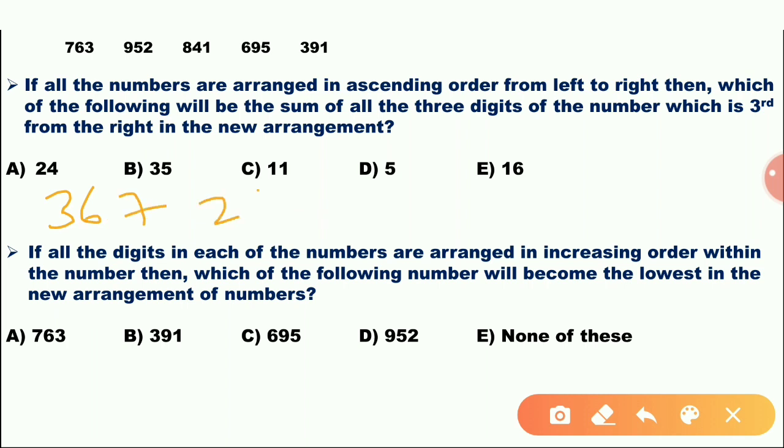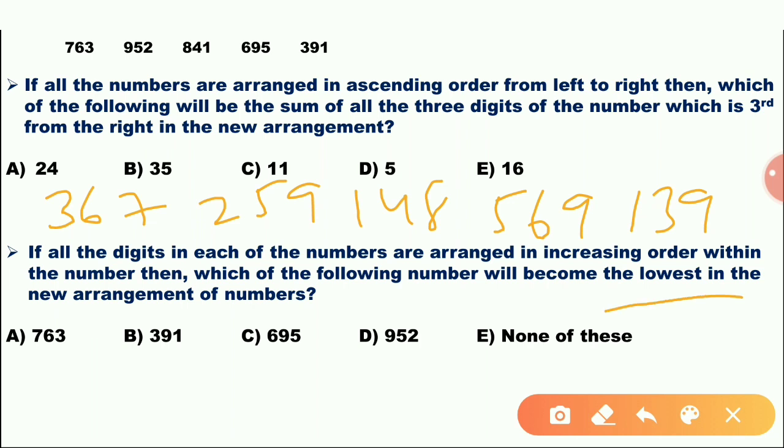So 367, 259, 148, 569, 139. So the lowest number, what is the lowest number? 139. B. 391.